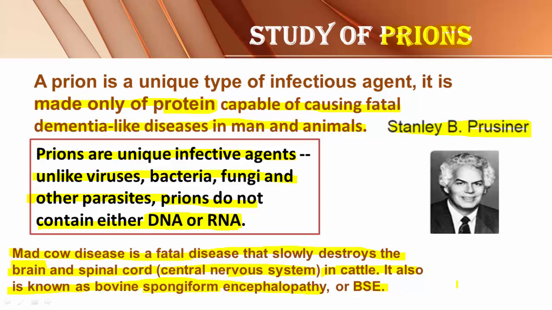That means prions are unable to infect the plants, and viroids are unable to infect man and animals. So this is about prions and viroids. Hope the explanation is clear for you. Thank you.